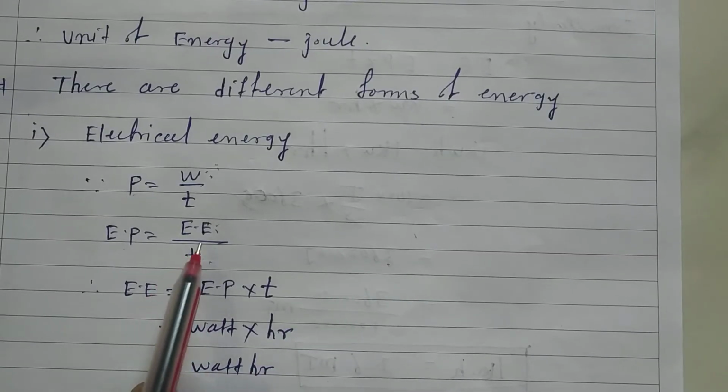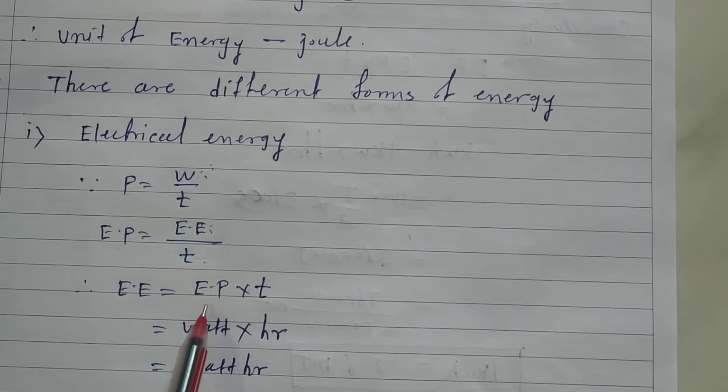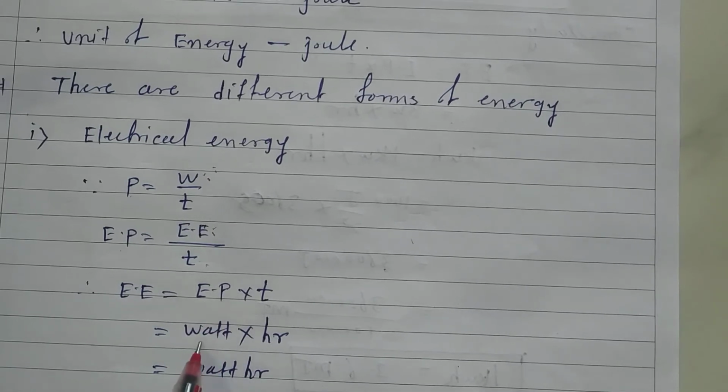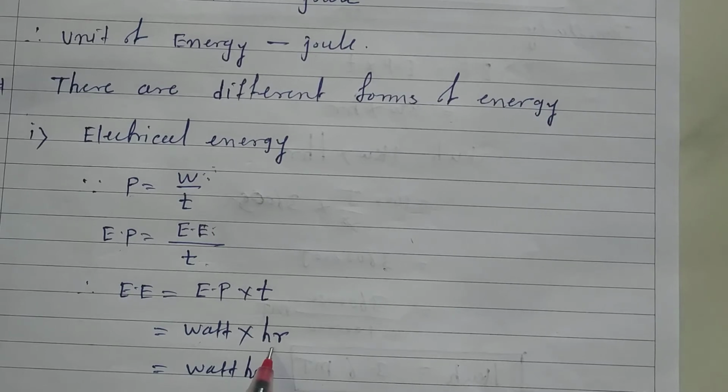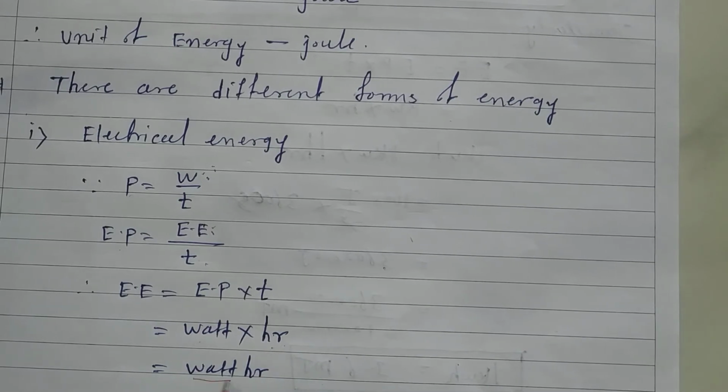So this formula becomes what? Electrical energy will be equal to electrical power into what? Time. It gets multiplied. Now electrical power is measured in what? Watt, isn't it? And time is measured in hours, because appliances don't work for seconds, they work for hours, isn't it? That's why we have to take it in hours. So the unit will be what? Watt hour. So the electrical energy's unit is what? Watt hour.